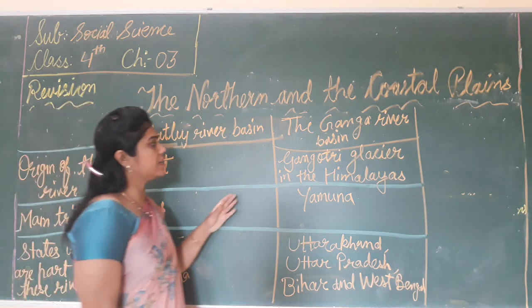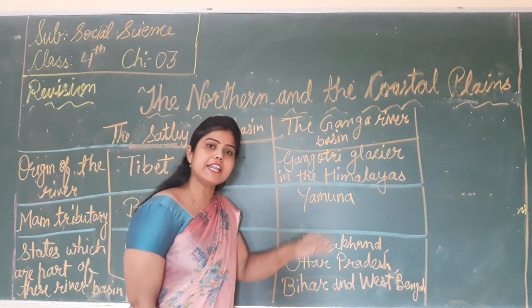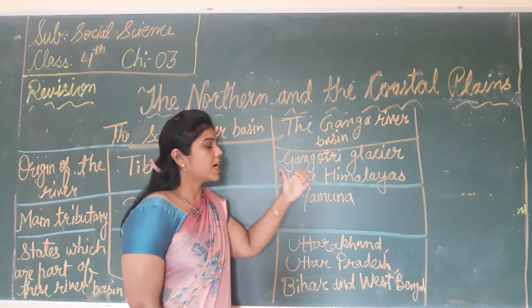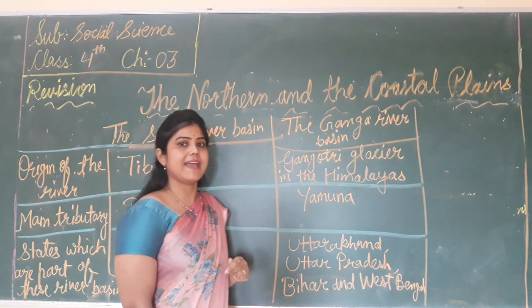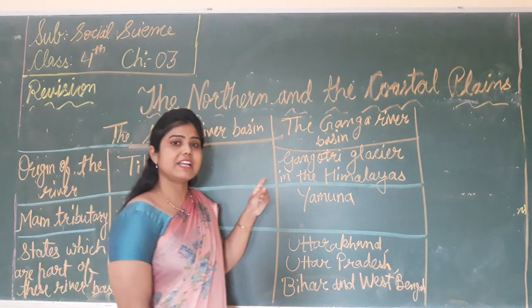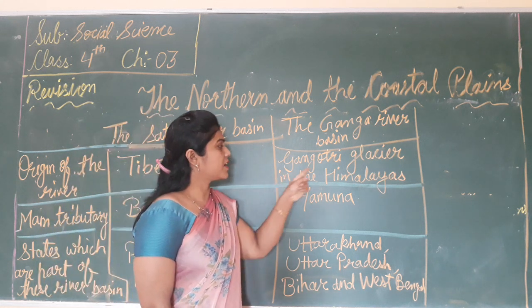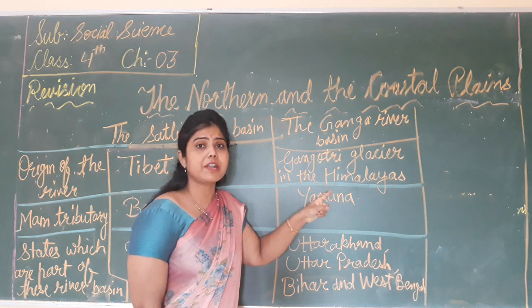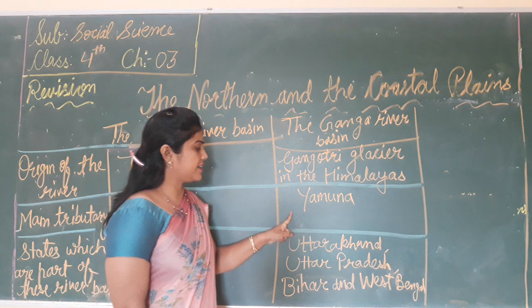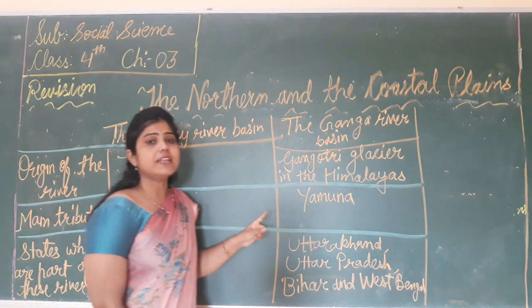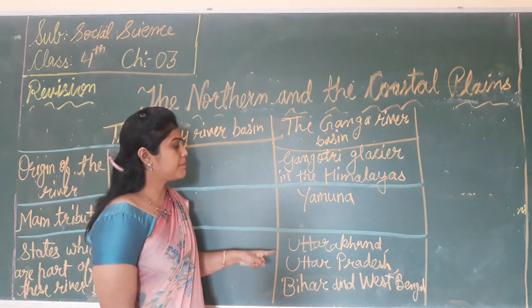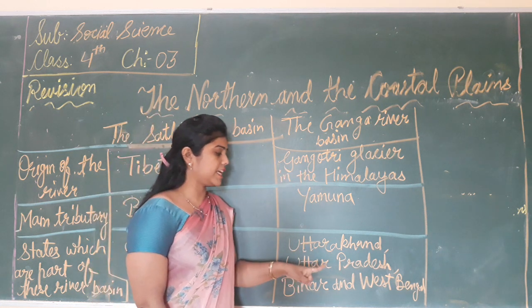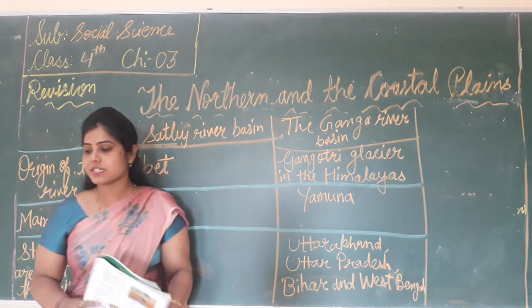Now what have we learned? We have learned about the Ganga river basin. The origin of the river Ganga is the Gangotri glacier in the Himalayas. It originates from the Gangotri glacier in the Himalayas, and the main tributary of the river Ganga is the Yamuna. The states that are part of this Ganga river basin are Uttarakhand, Uttar Pradesh, Bihar and West Bengal.